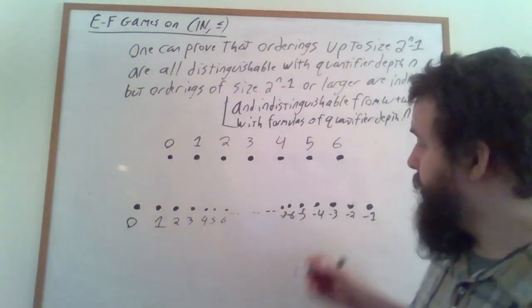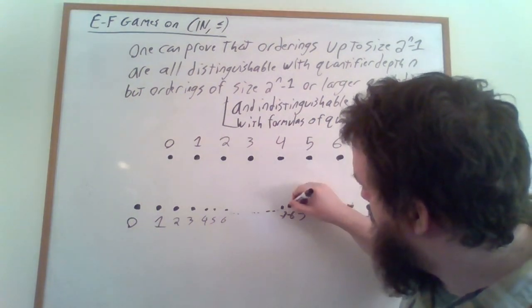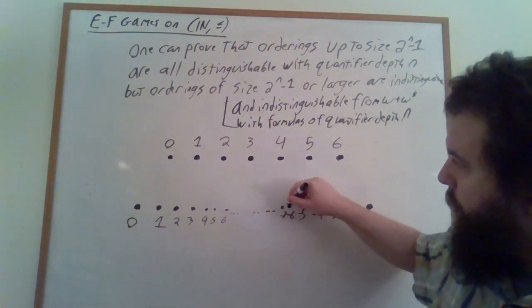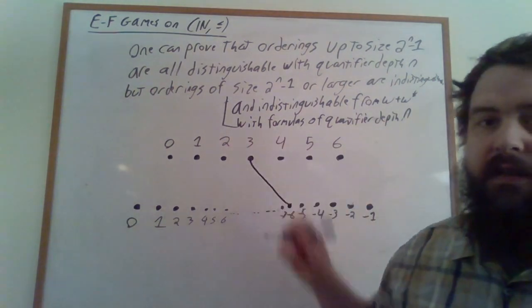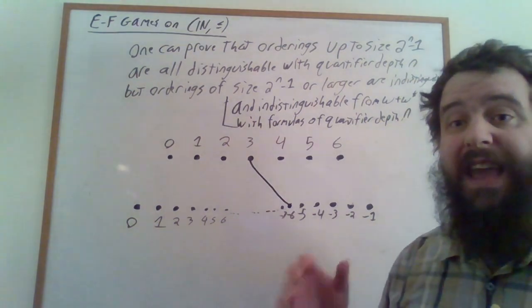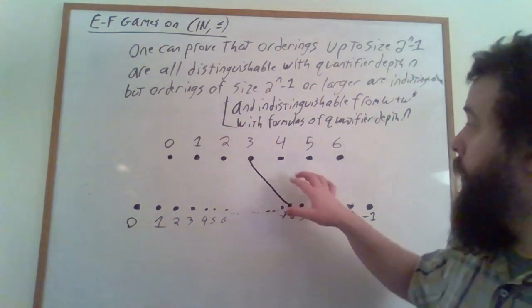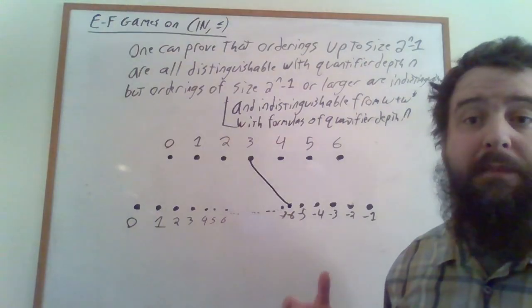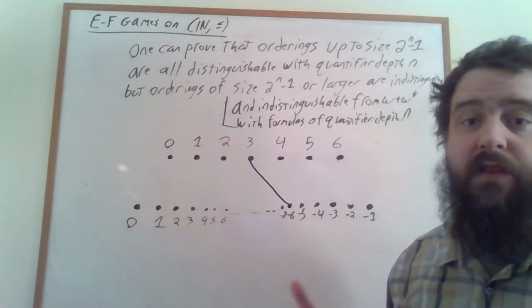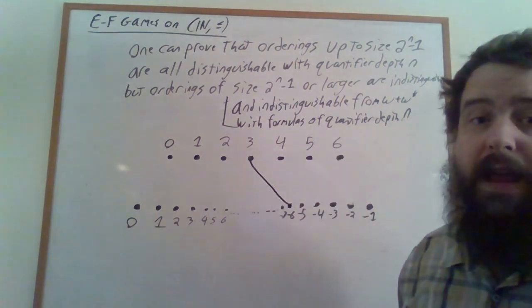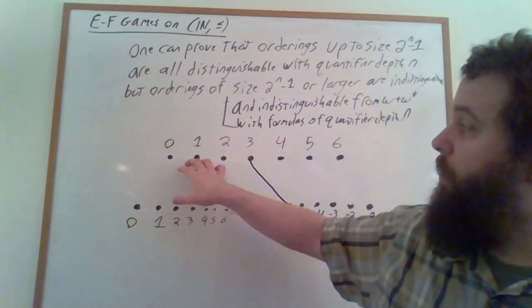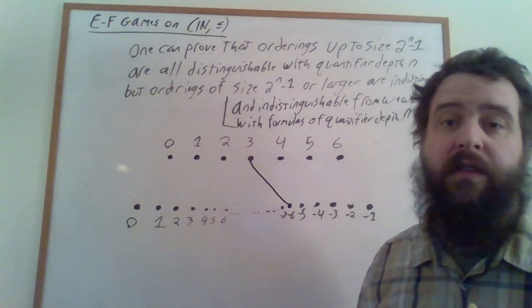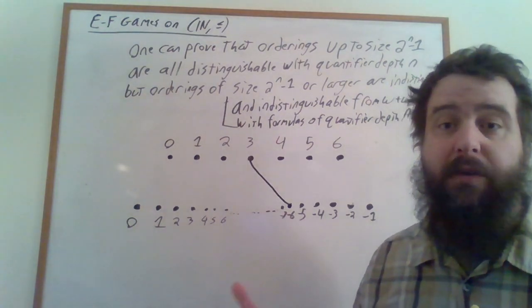On the other hand, if spoiler plays a fair bit into the omega star bit, then duplicator is actually going to want to match it up to the middle point on the top linear ordering. This divides the game board up into 2 game boards. One which is a 3-point linear ordering versus a 5-point linear ordering. And again, by the inductive hypothesis, duplicator can survive for 2 turns on this particular game. On the other side, we have a 3-point linear ordering versus omega plus omega star, and again, by our inductive hypothesis, duplicator can last 2 turns on that particular game.